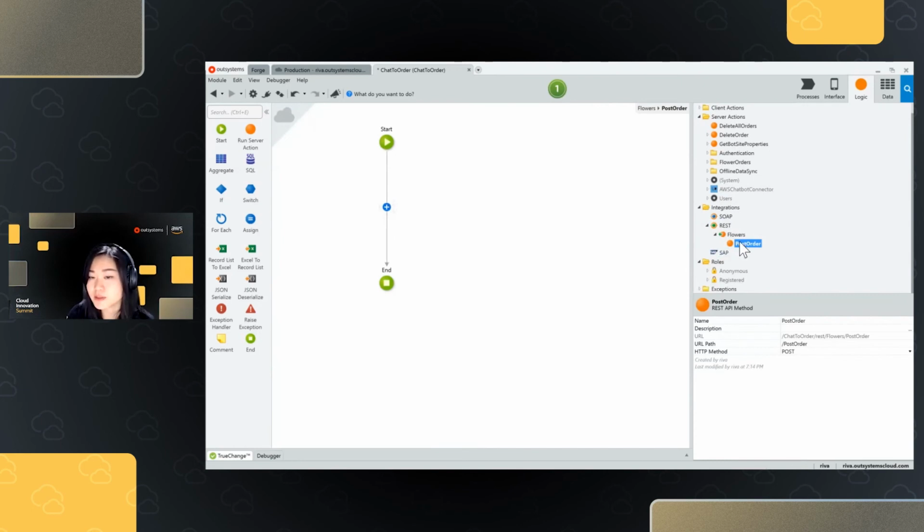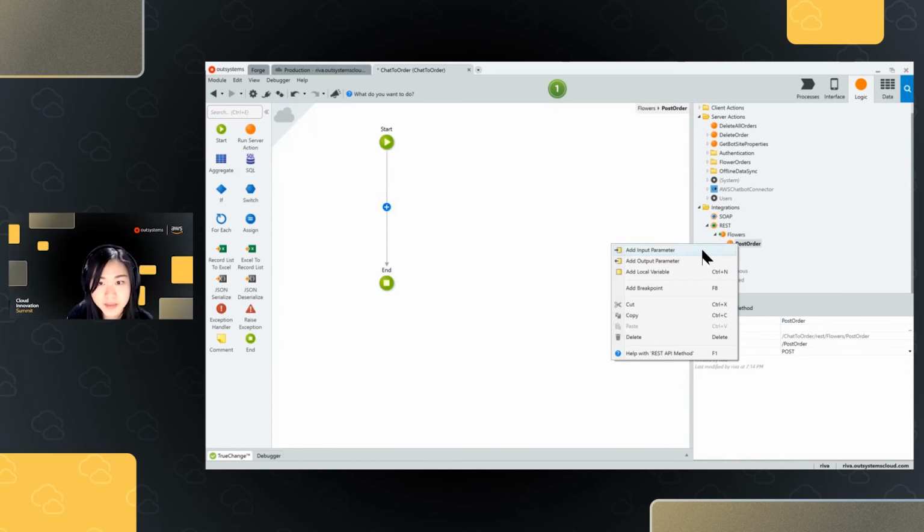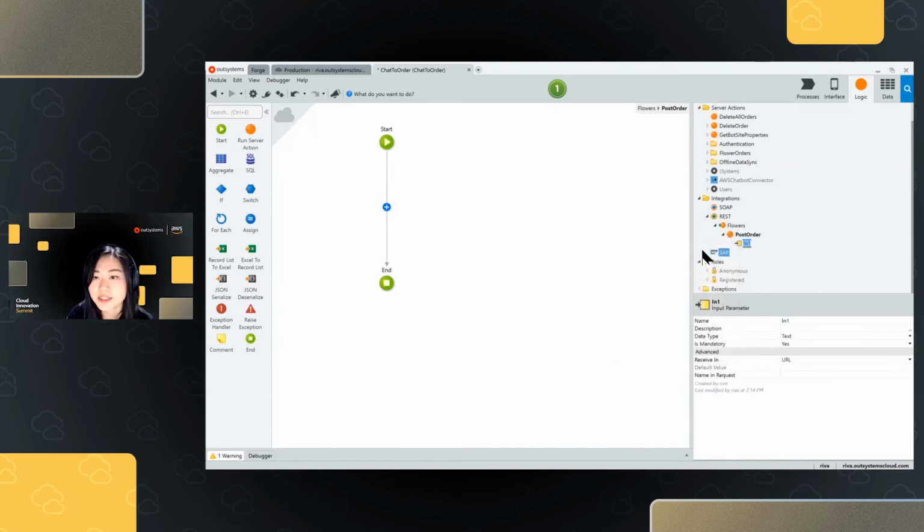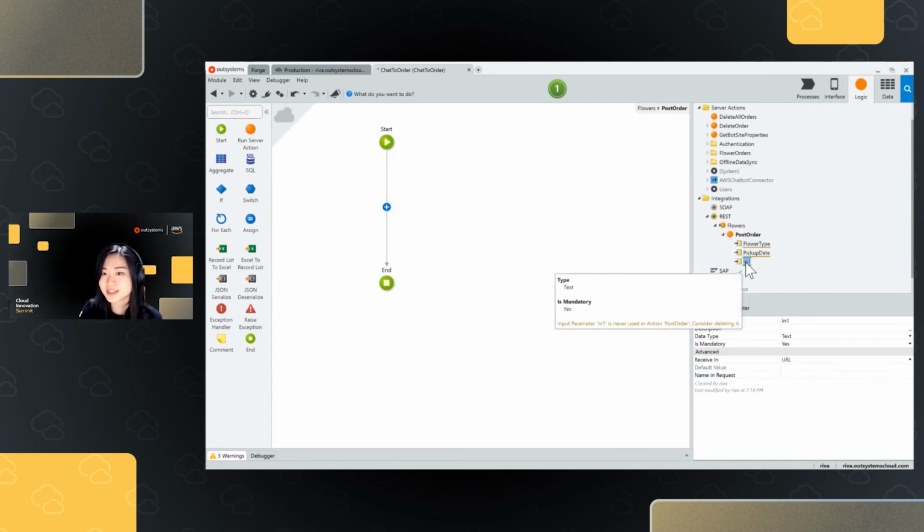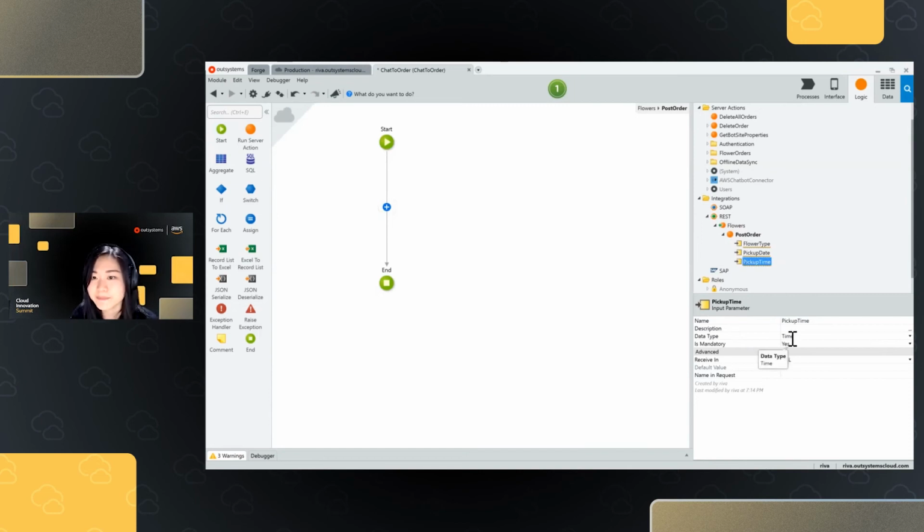The first and foremost thing that we're going to do is get our input parameters. So let's define our input parameters first. These are essentially the things that we need the Lambda function to get from the chatbot and save into the database. So if you guess it right, that would be the flower type, the pickup date, and again, the data type for all of these that I'm typing in are intelligently guessed by OutSystems already. So if I say pickup time, my data type is time.